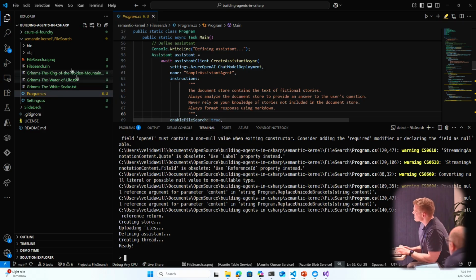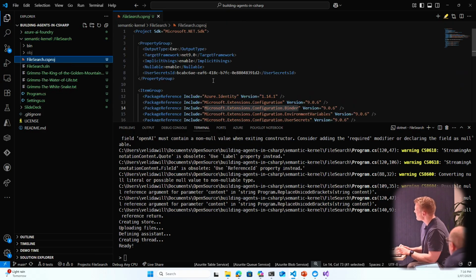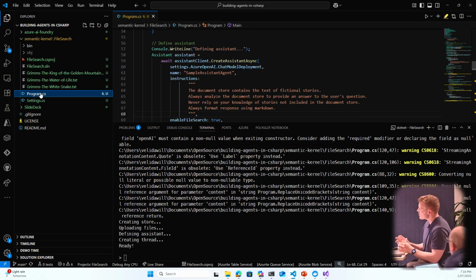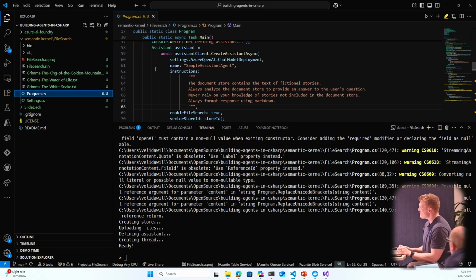I should say. So I'll just quickly go into the CS Proj. As you can see there, there's a specific package for it: Semantic Kernel Agents OpenAI. You might have one for Azure agents, AWS Bedrock agents, etc. There are various different NuGet packages, so it supports different types of agents. You can imagine as part of your greater orchestration flow, you might be working with multiple different clouds with agents that are deployed to different locations. Semantic Kernel helps allow you to bring all of those into one place and work with them together.